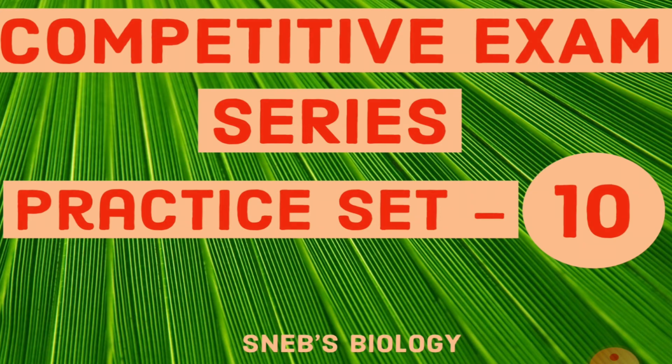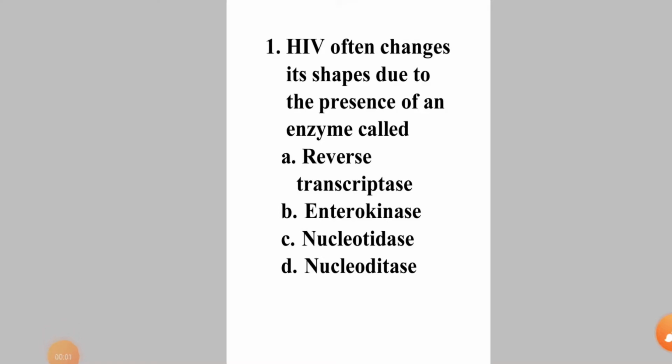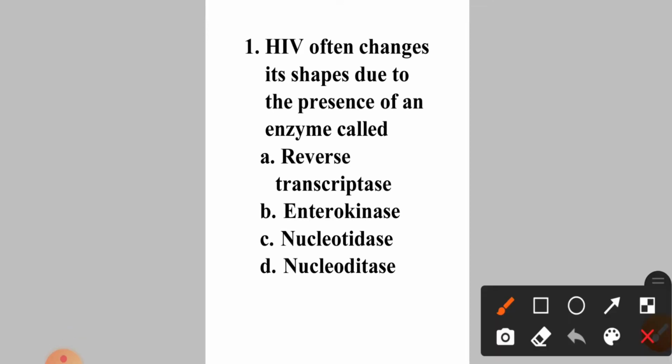Okay, so let's start. Come to question number 1. HIV often changes its shapes due to the presence of an enzyme called A. Reverse transcriptase, B. Enterokinase, C. Nucleotidase, D. Nucleoditase. Okay, so what is HIV?